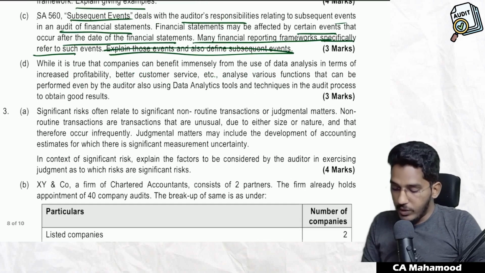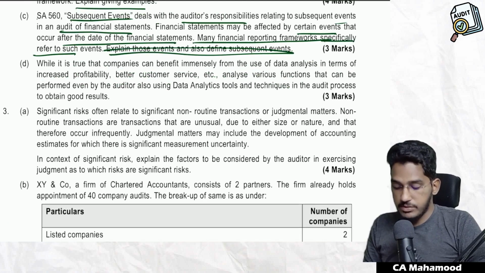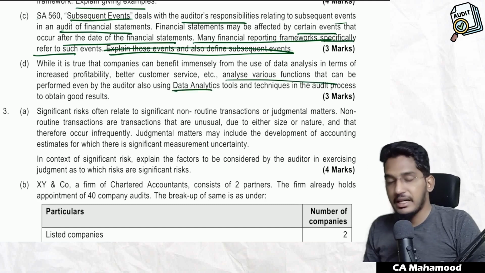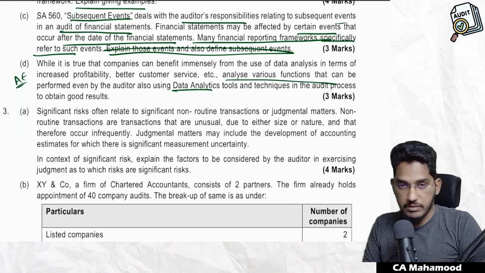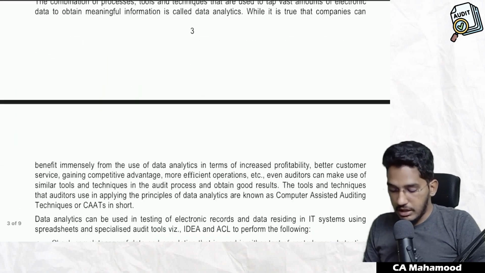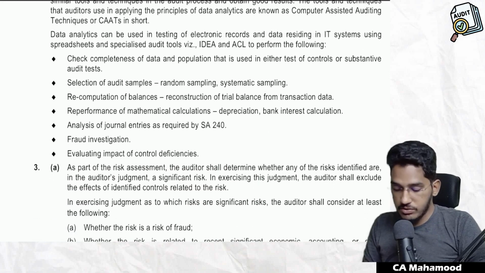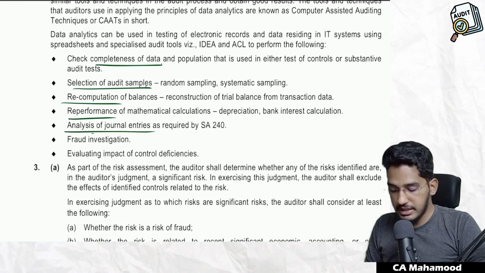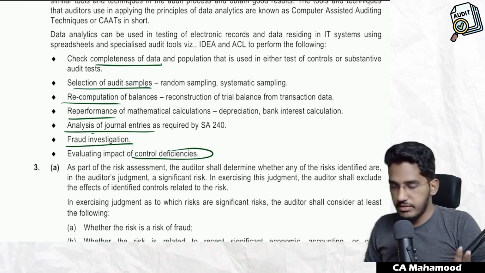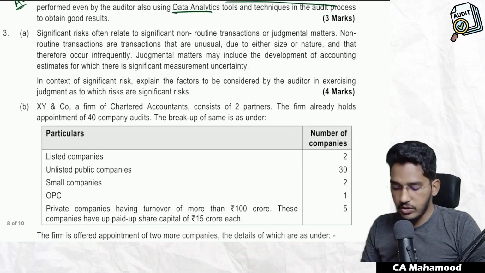Next question. While it is true that companies can benefit immensely from the use of data analytics in terms of increased profitability, better customer service, etc., analyze various functions that can be performed by the auditor using data analytics. This question is from Audit in an Automated Environment. They are asking how the auditor can make use of data analytics. Using data analytics, we can check the completeness of data, selection of audit samples, recomputations, reperformance, analysis of journal entries, fraud investigation, and even find out control deficiencies. Direct question from the material, Audit in an Automated Environment.